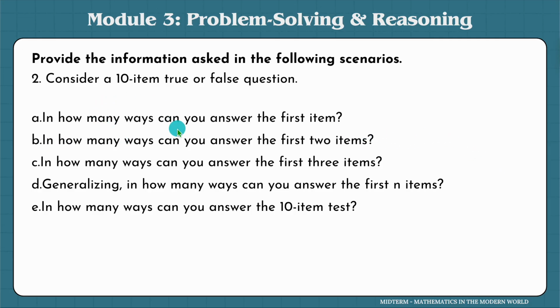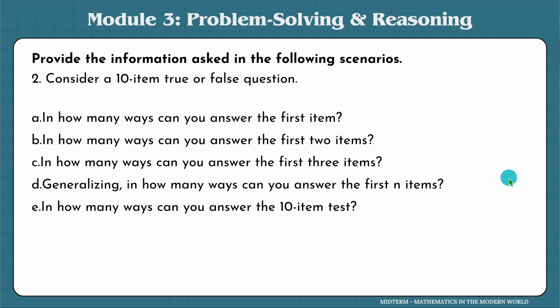Consider a 10-item true or false question. In how many ways can you answer the first item? I think I was also able to introduce this during the mathematical logic. Okay, when there are 2 statements, there are 4 possible ways to answer it. If there's only one question, there are only 2 possible ways. It's only either true or false. But if there are 2 questions, there would already be 4 possible answers. If there are 3, it would be 8 possible answers.